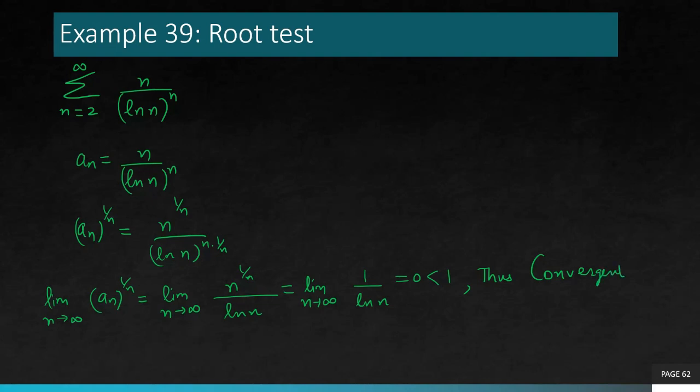So if you have noticed the pattern, what kind of examples are we applying root test to? All of these examples had something in common, n present in the power. Because to get rid of that n in the power, we are raising it to the power 1 over n. And so that n and n get cancelled and we get something free from the power n. Because the variable sitting in the power means infinity in the power is always a problematic situation to handle. So we want to get rid of that. That's why we are using root test. So that's the kind of questions you use root test for. The moment you spot n sitting in the power, use root test or try.